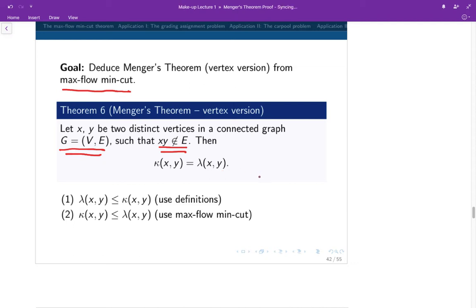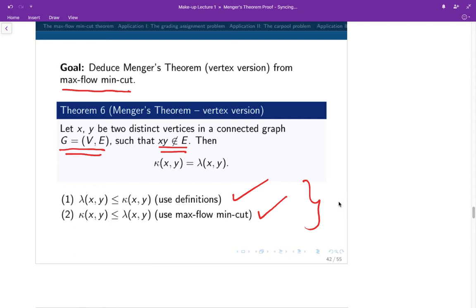We should break down the proof into two parts. First we're going to show, by using definitions, that lambda of xy is at most kappa of xy. Then in the second part, which is the more difficult one, we are going to use max flow min cut to show that kappa of xy is at most lambda of xy. And hence together we have proved that kappa of xy is equal to lambda of xy.